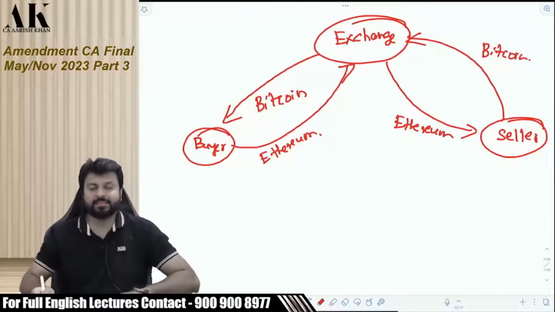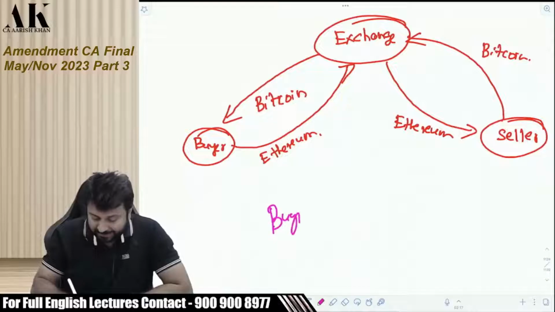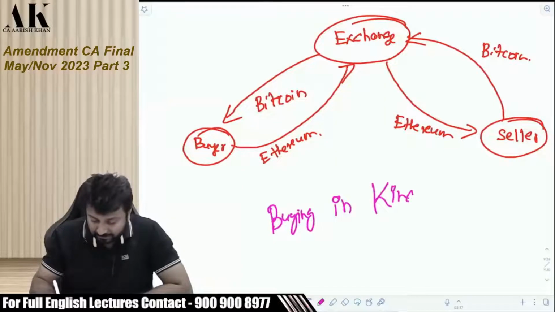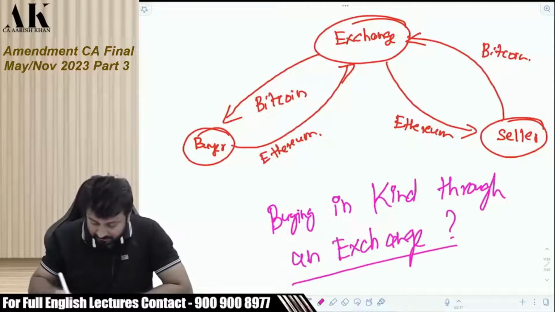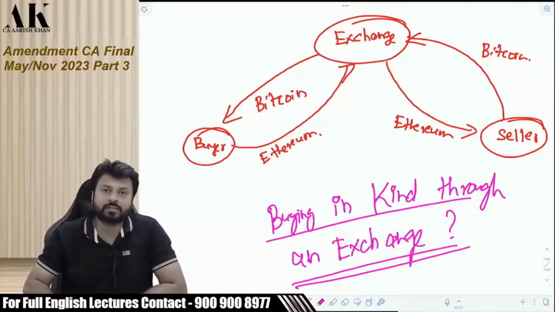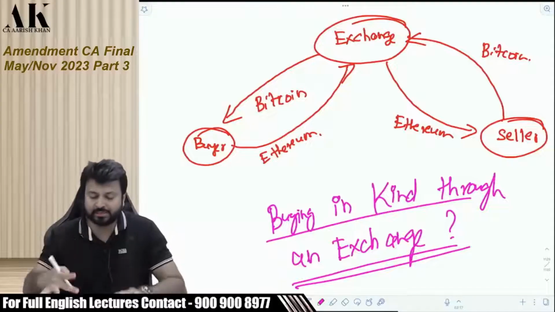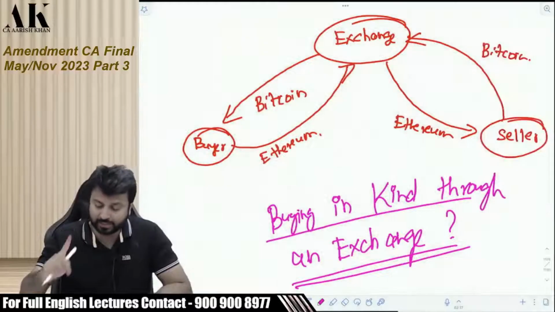So in this case, listen carefully, if we are buying in kind through an exchange, then who will deduct TDS? What has to be done in that case?